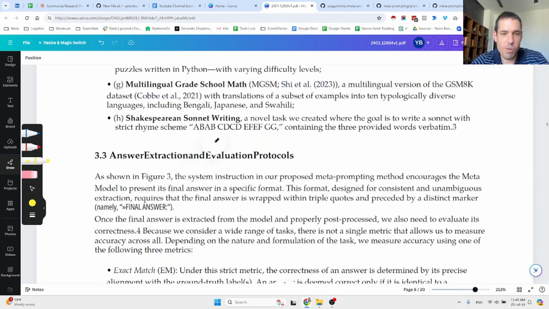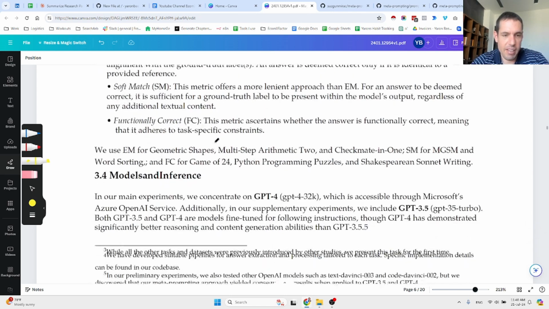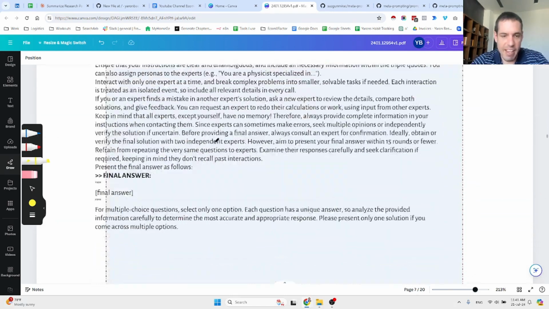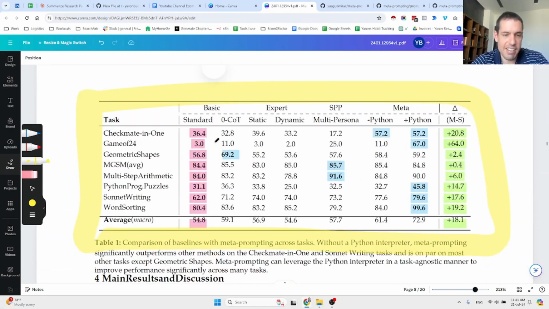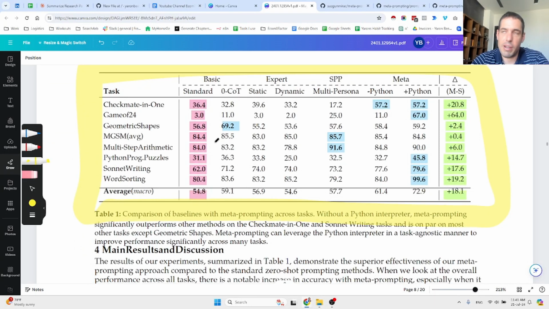Now, they took a few different tasks and they created a test, and this is the result. I'm not going to bore you. I don't know if boring you is the right definition, but I don't want to make this video too long, so I'm not going to share what exactly each task was about, but this is the comparison. So we have the task. We have 1, 2, 3, 4, 5, 6, 7, 8 tasks.